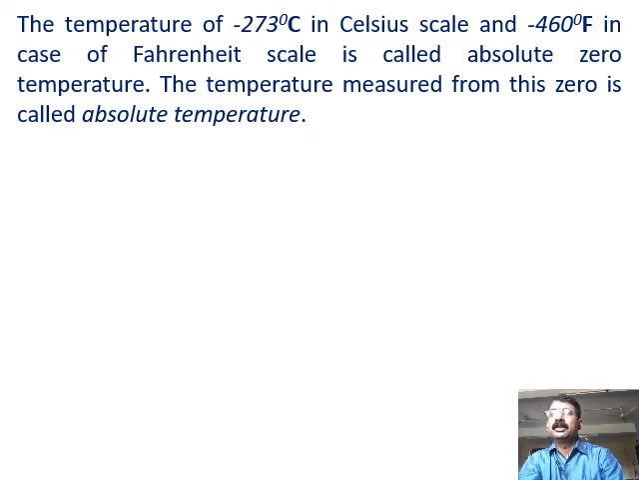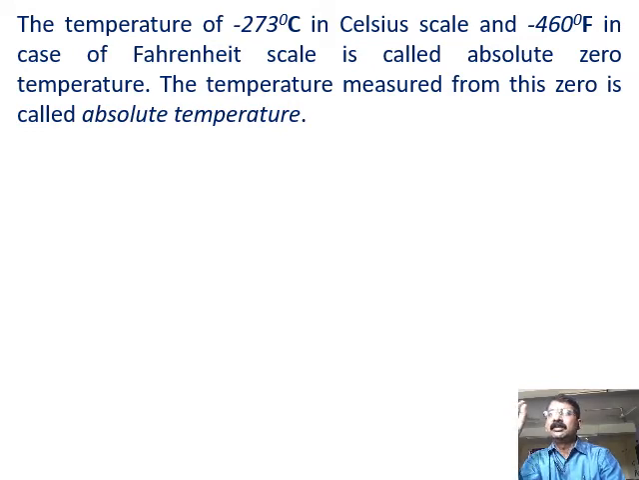Right? Now it will be -460 degree Fahrenheit in case of the Fahrenheit scale. Because they are two different scales, the fixed points are given different values, because the Fahrenheit scale is generally used for the measurement of the human body temperature, wherein the normal human body temperature is marked as 98 degree Fahrenheit. So accordingly the scale changes, right? So this minimum temperature possible in the world is called absolute zero.